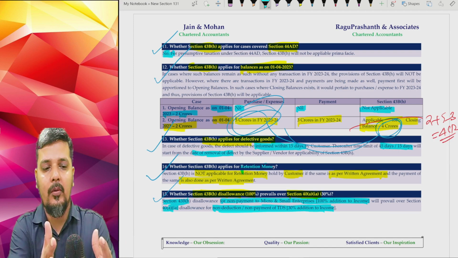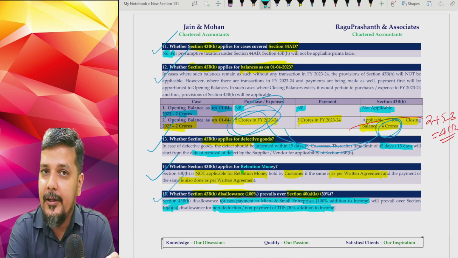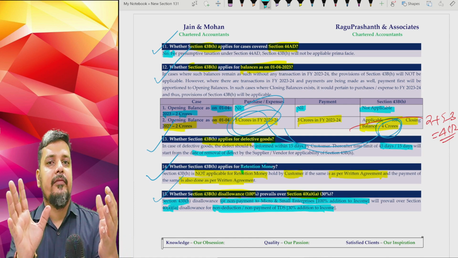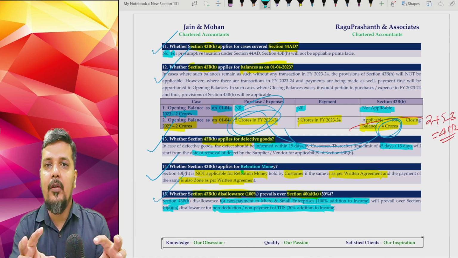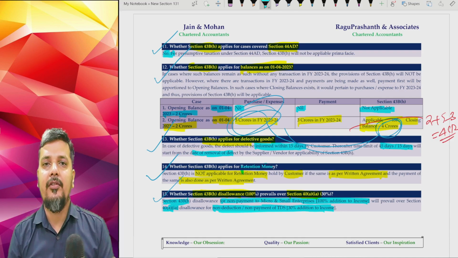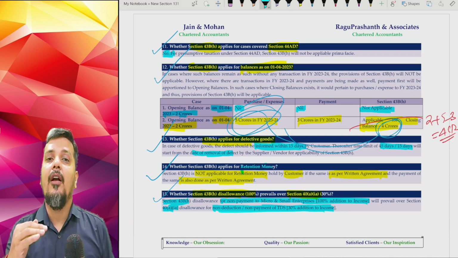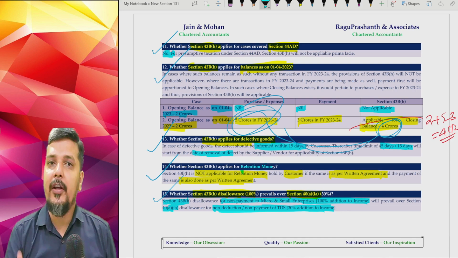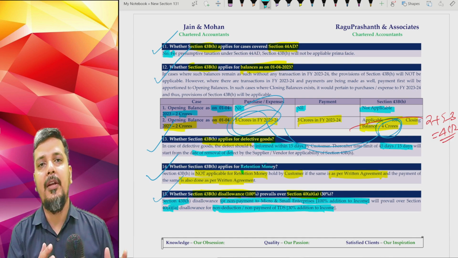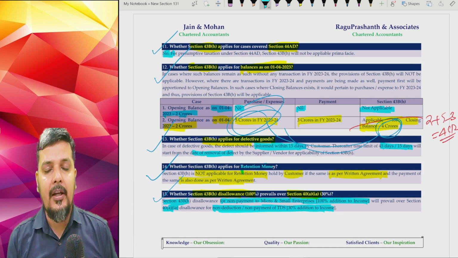Please understand that section 43BH will prevail over your section 40A(1)(a), which means in a scenario where there is an expense of 1 crore for which you have not deducted TDS, also you have not made the payment in that financial year. Now the point is whether disallowance will be in terms of 40A(1)(a) or section 43BH. It will be in terms of 43BH. Entire 1 crore will be added to the income. We will ignore 40A(1)(a). So 43BH will prevail over 40A(1)(a).